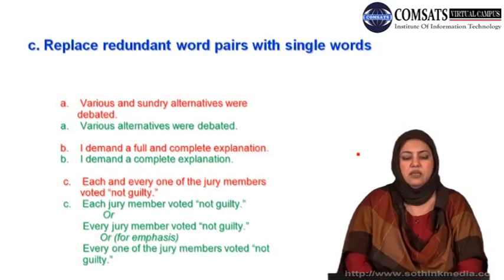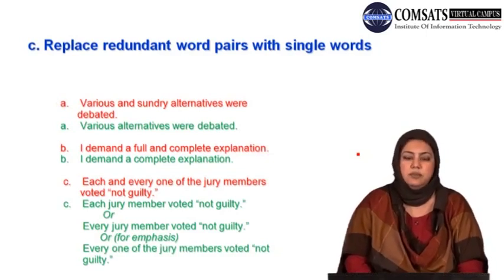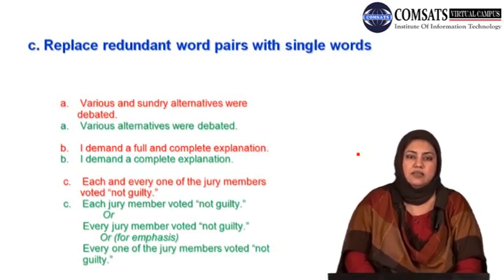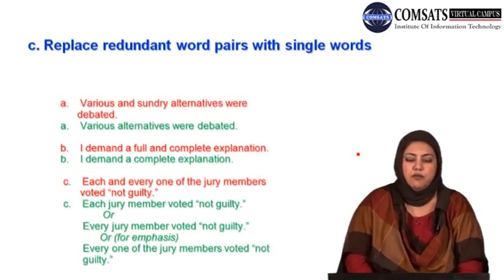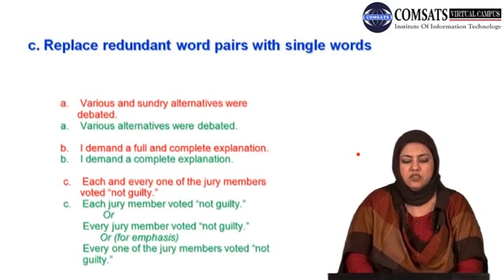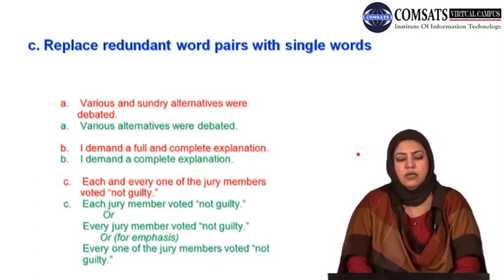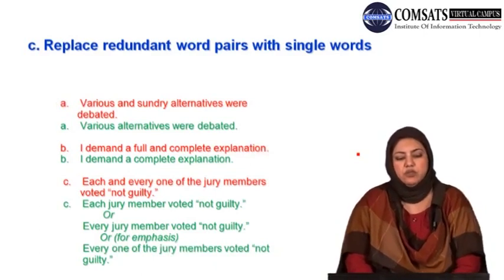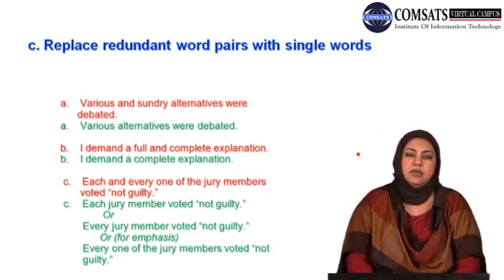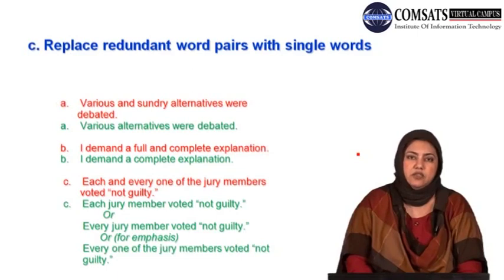Various also means sundry. So various alternatives were debated is enough और sundry लगाने की ज़रूरत नहीं है. Look at example 2. I demand a full and complete explanation. अब जो full explanation होगी वो complete होगी और जो complete explanation है वो full होगी. So you may make a choice of complete and you can say I demand a complete explanation.